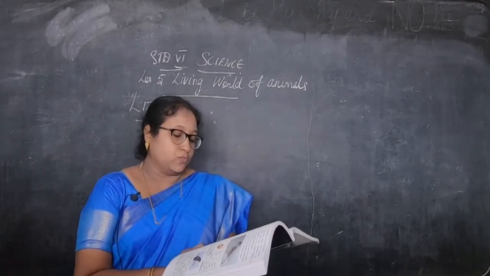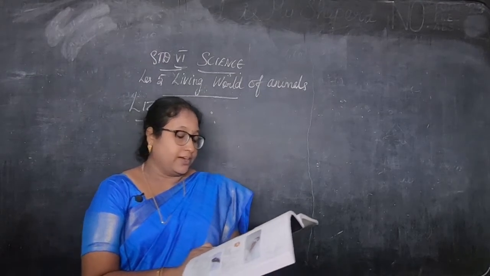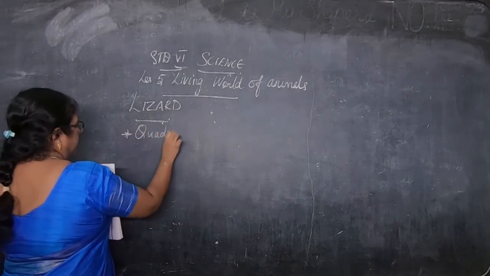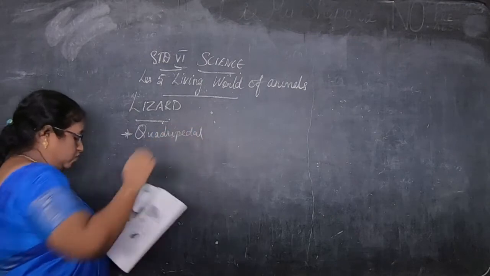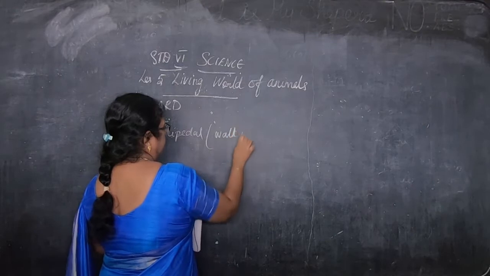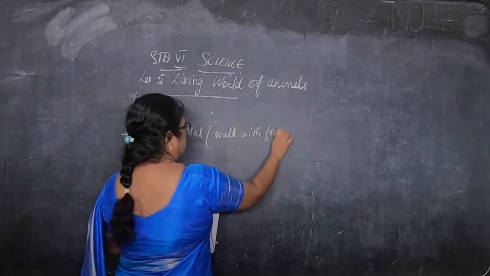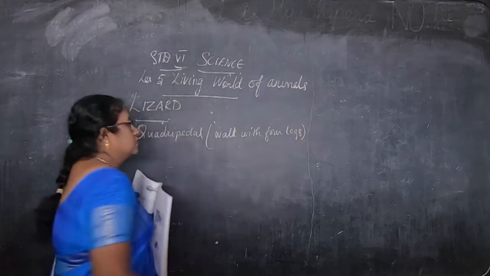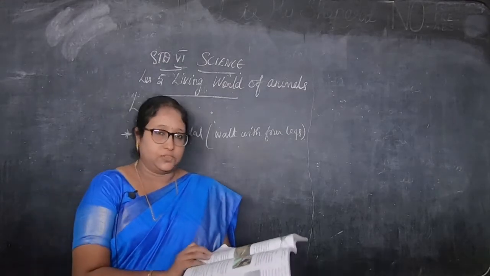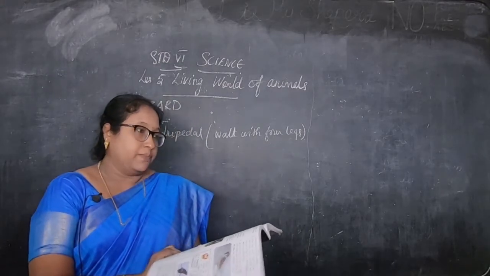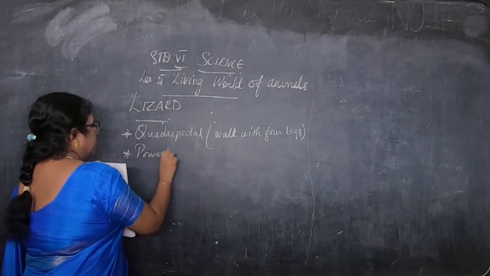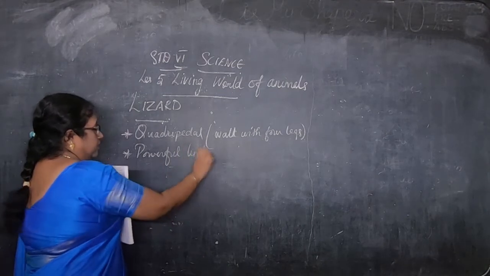They mostly inhabit warm regions. Most lizards are quadrupedal. Quadri means four, so they walk with four legs. You have seen the lizard; it has four legs and walks on them, so it is called quadrupedal. Then, they have powerful limbs. Okay, children.